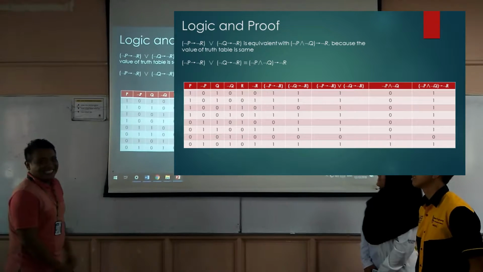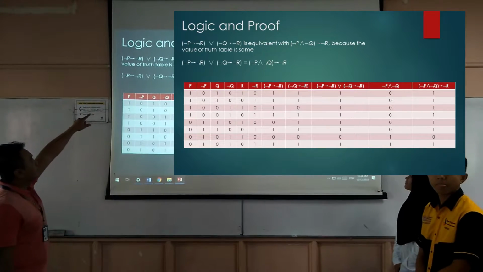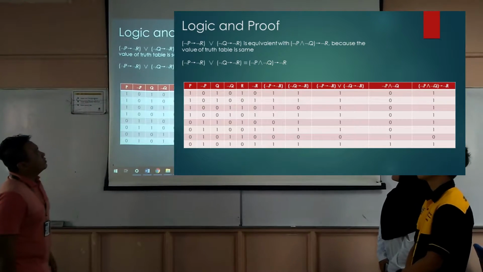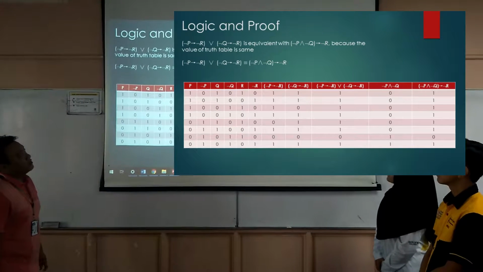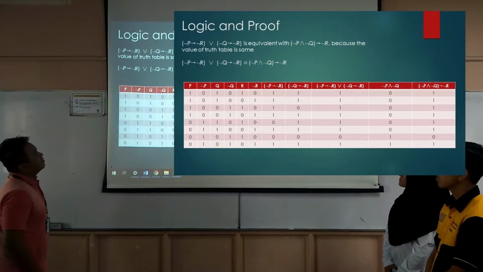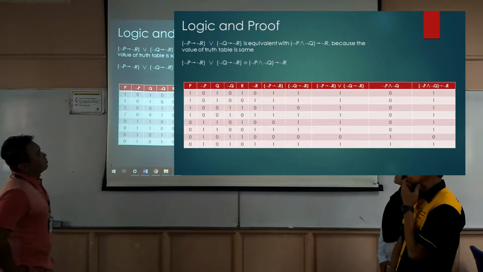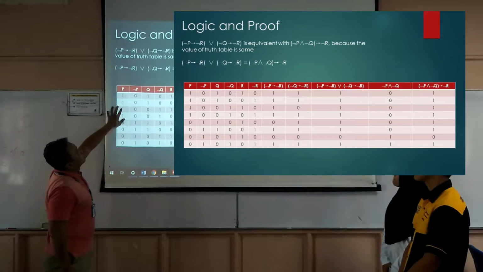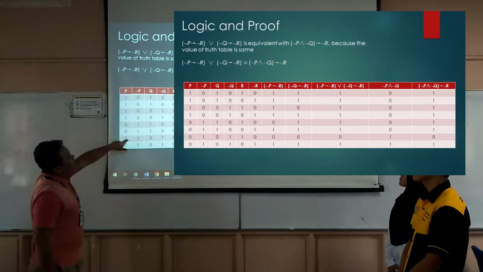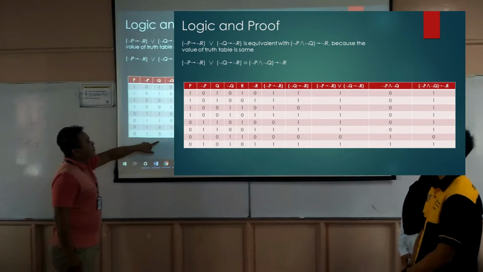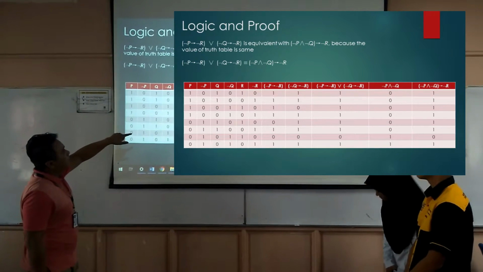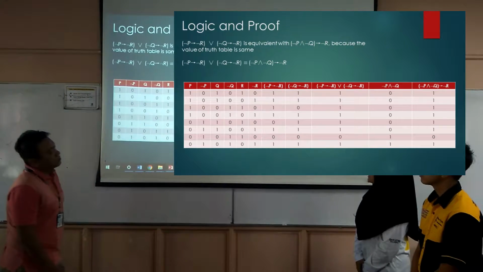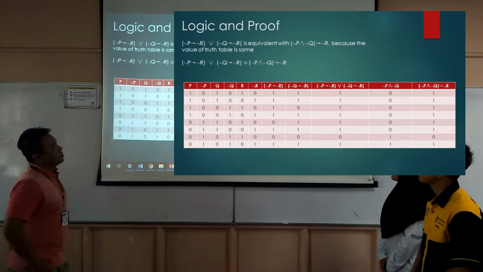Logic and proof. Here we want to prove that not P implies not R or not Q implies not R is equivalent with not P and not Q implies not R, because the value of truth table is same. And here is the truth table. The first column is P, the second column is not P, the third column is Q, not Q, R, not R, and here's the first compound proposition, not P implies not R,